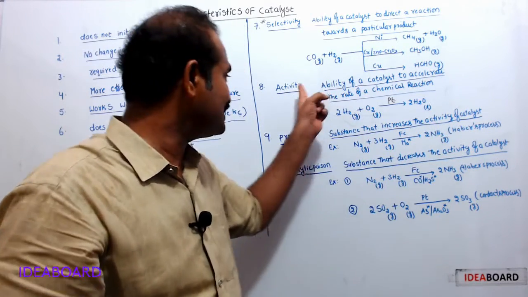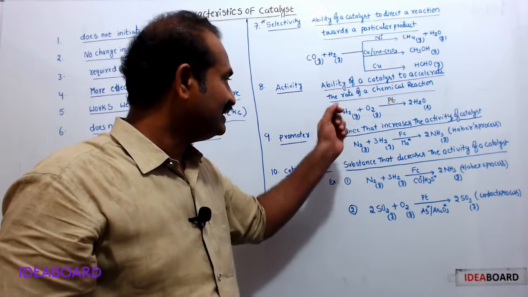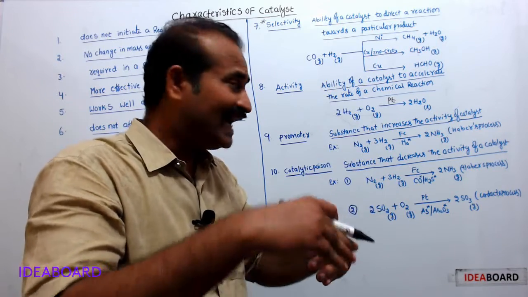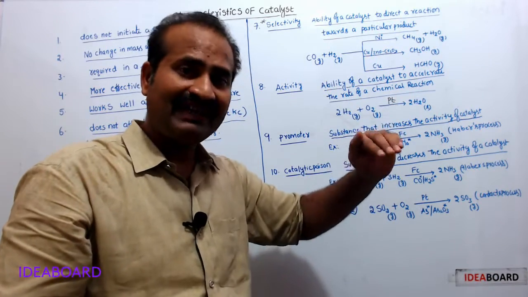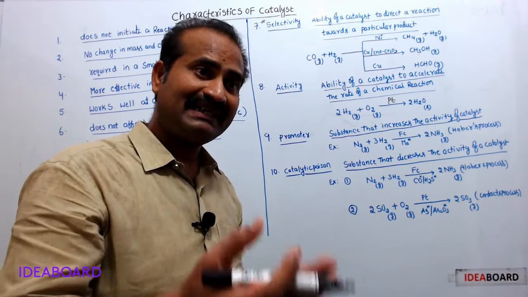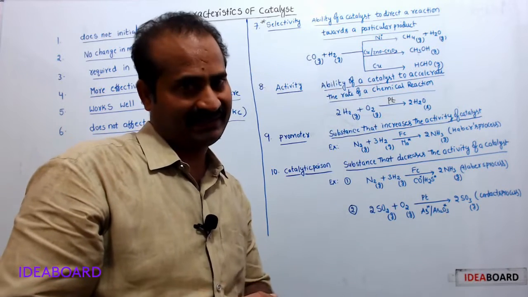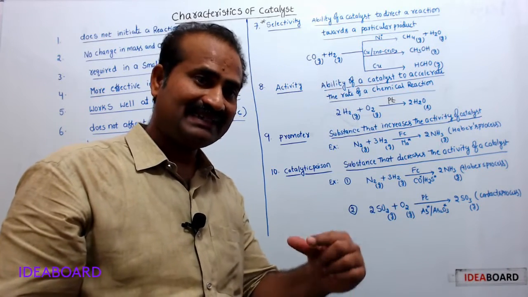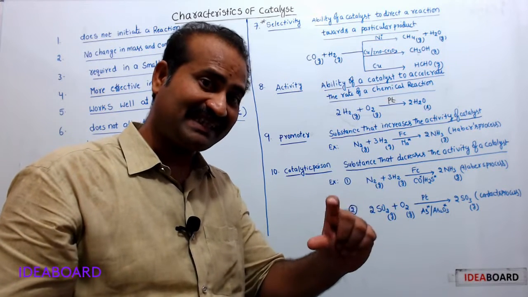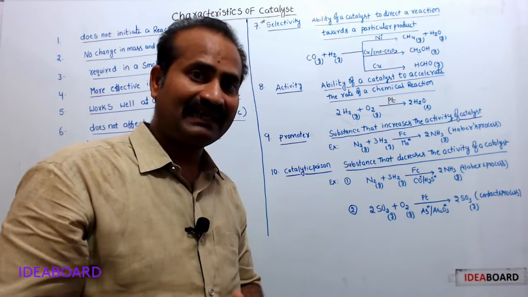Such ability of a catalyst is known as activity. What is activity? Activity is the ability of a catalyst to accelerate the rate of a chemical reaction. Sometimes a catalyst may accelerate the reaction to an extent of 10 power 10 times.